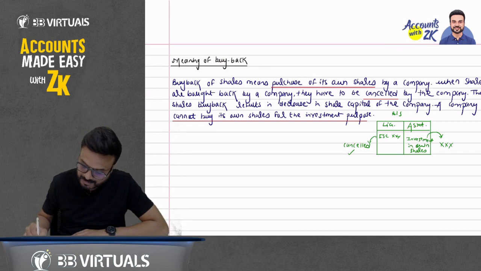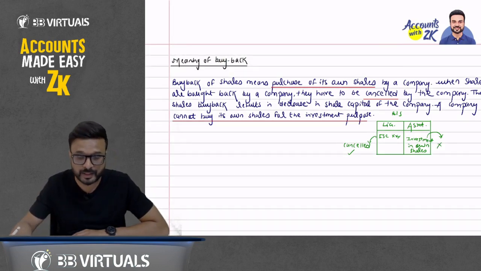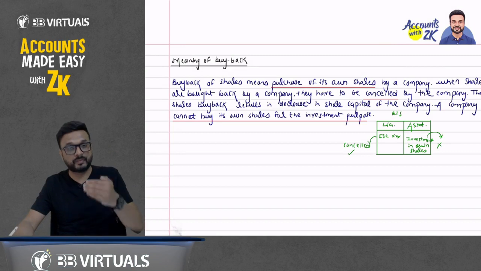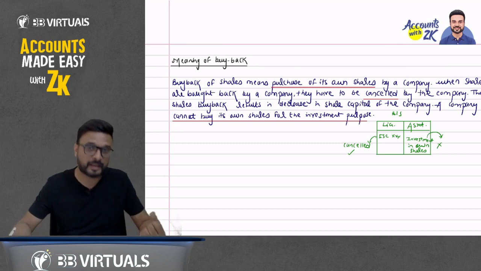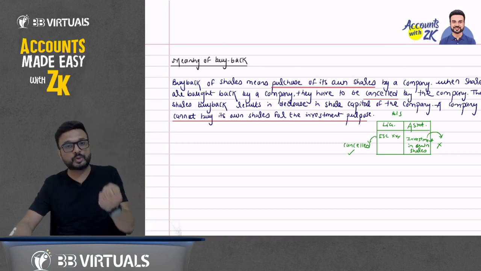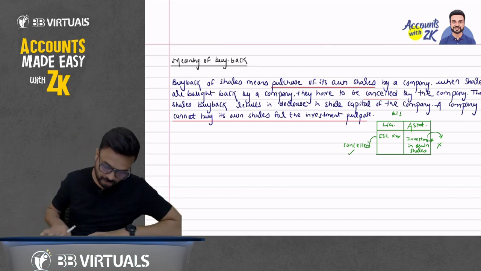We cannot show it as an investment on the asset side of the balance sheet. When you purchase your own share, we call it buyback, and after the purchase you have to cancel it. Okay, the meaning of buyback.